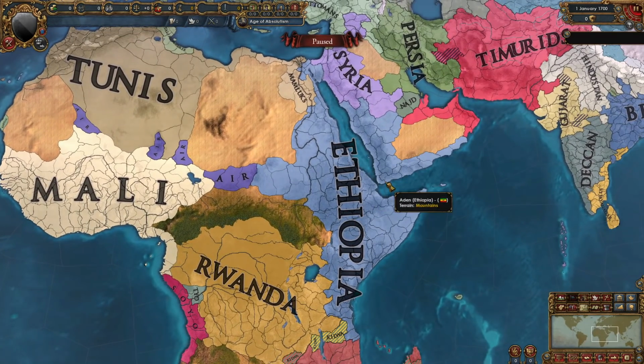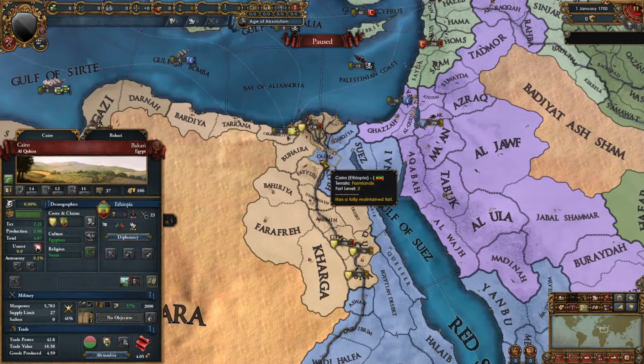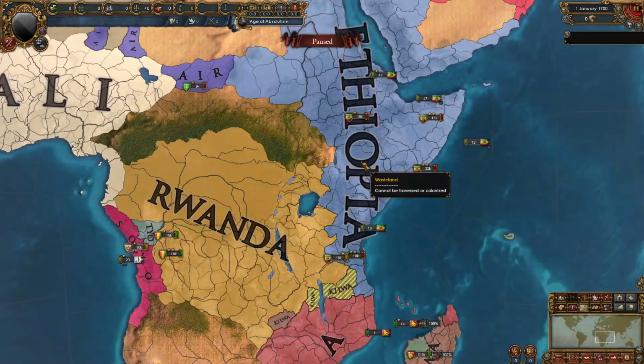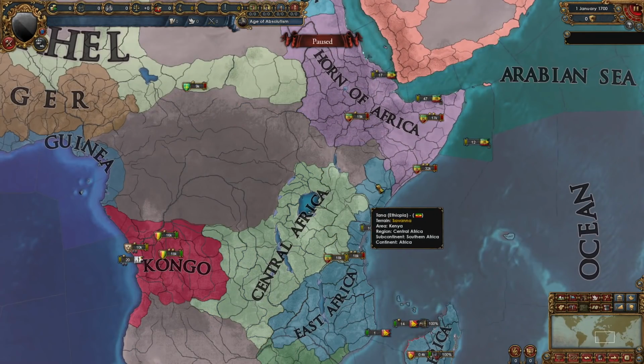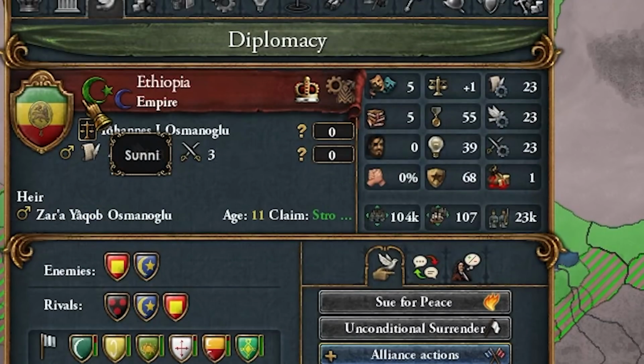Ethiopia has grown a lot actually, even taking Cairo from the Mamluks, as we can see right here. They've expanded more into Arabia, into the Sahel region, and even down in Central and East Africa. So Ethiopia is doing really well. They are Sunni though, they're not Coptic.